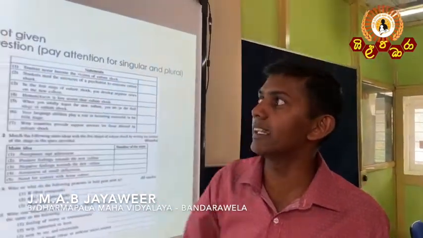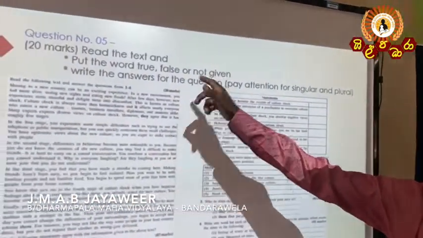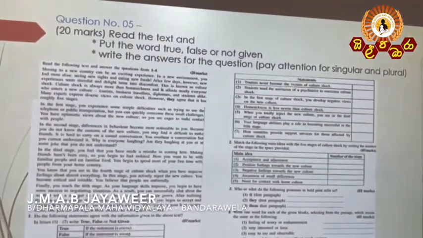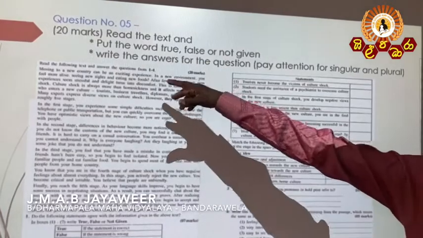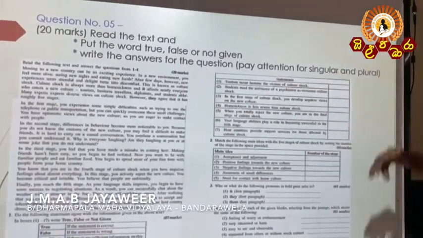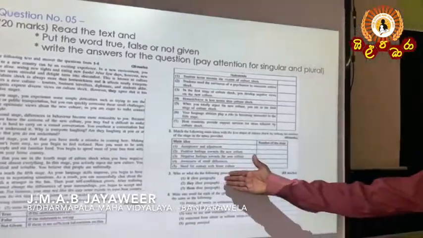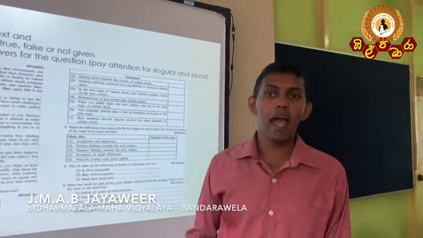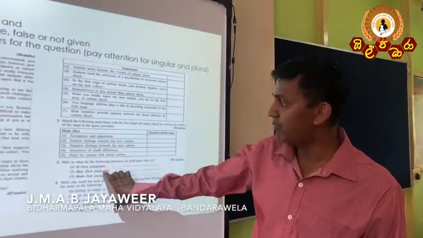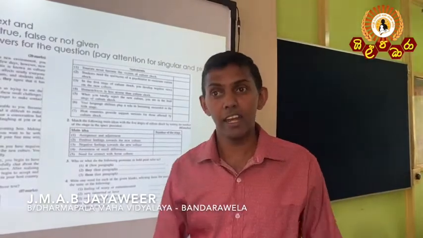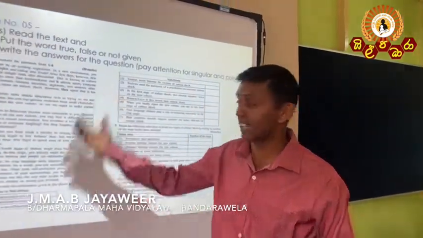Okay, the next question, number 5. Here also there is a reading text. Read the text and put the words true, false, or not given, and write the answer for the question. Pay attention to the singular as well as the plural for the given space. As I mentioned earlier, first go through the questions and try to understand the text given.